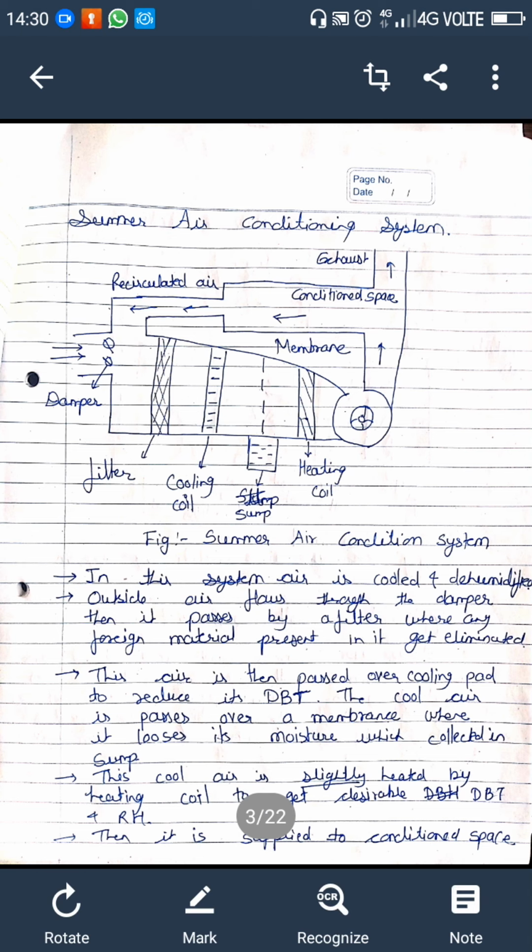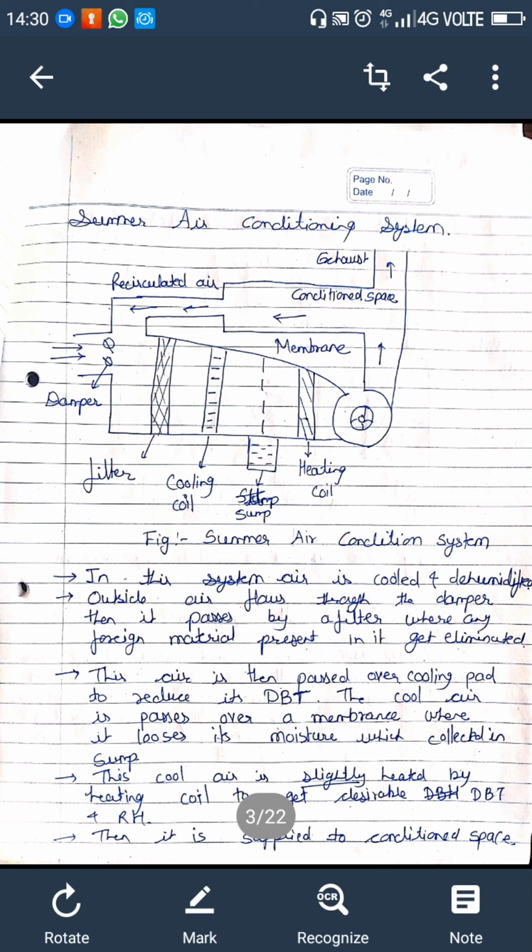In the conditioned space, the cool air passes through a membrane and loses its moisture to the condensate from which it is collected in a sump. Then the air is made to pass through a heating coil which heats up the air slightly. This is done to bring the air to desired dry bulb temperature and relative humidity. This conditioned air is exhausted to the atmosphere by the exhaust fan or ventilation from the conditioned space.